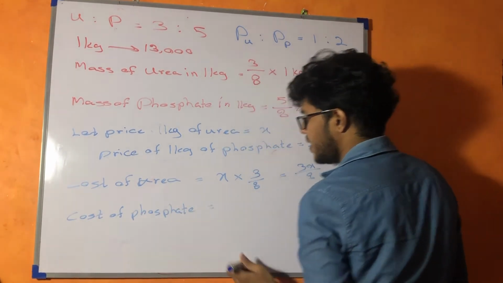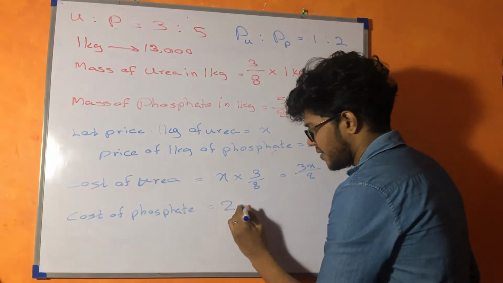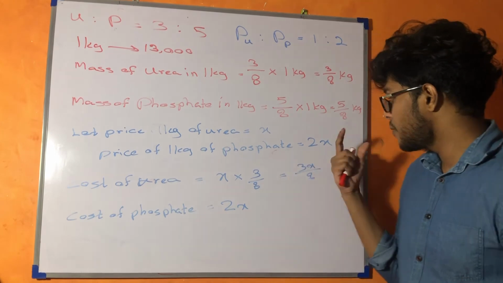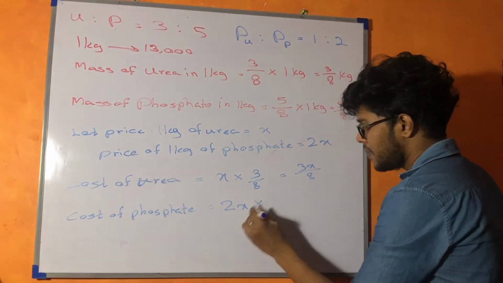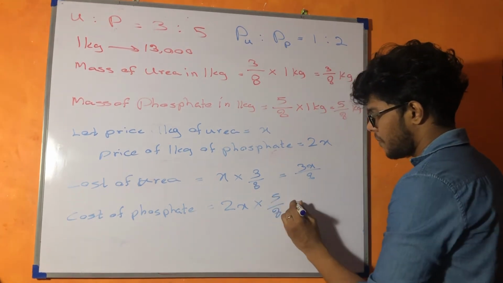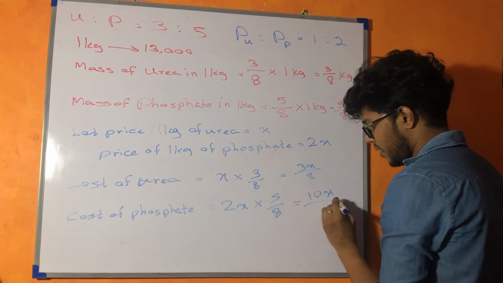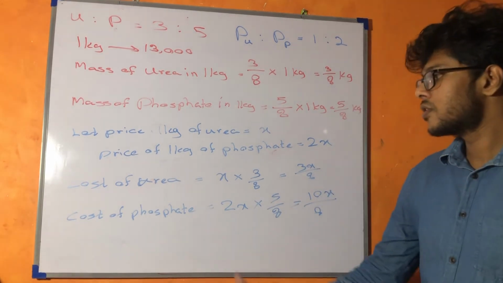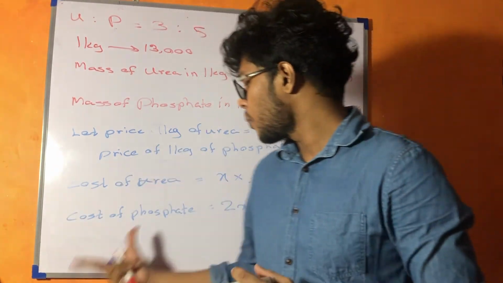Then here I will write cost of phosphate. If he buys 1 kilogram of phosphate, it is going to cost him 2x. Then if he buys 5/8 kilograms, how much is it going to cost? It is going to be 10x/8. Okay, so now you know how much it cost him to buy urea, how much it cost him to buy phosphate.